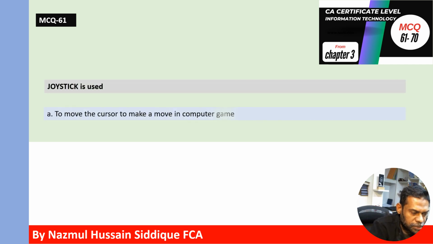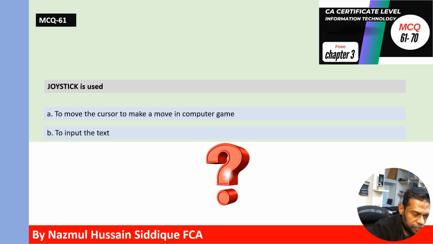Joystick is used to move the cursor to make a move in computer game, or joystick is used to input the text. Which one is correct answer? The correct answer is A. Joystick is used to move the cursor to make a move in computer game.